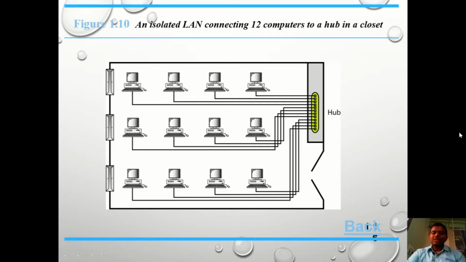That means this hub is mainly responsible for switching the information from one node to another node.